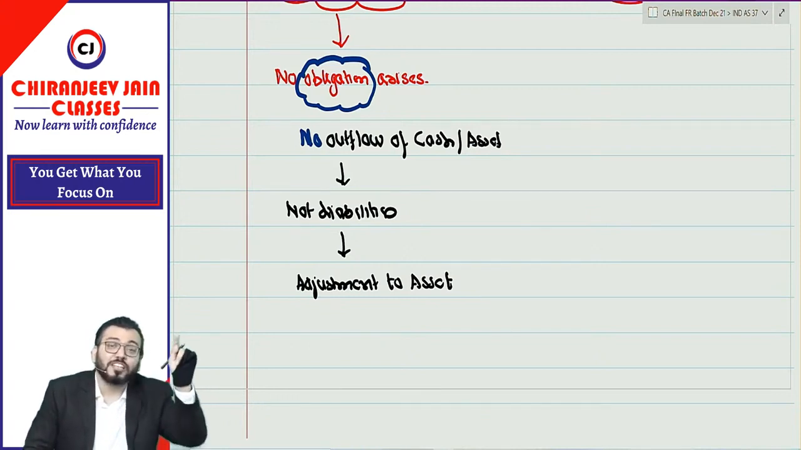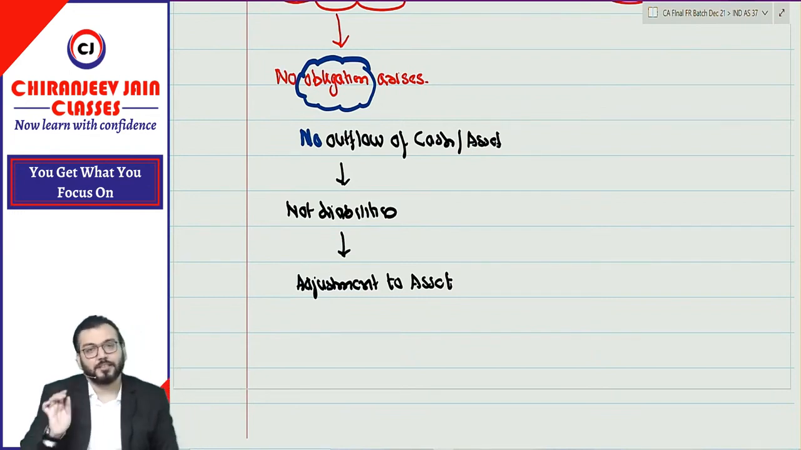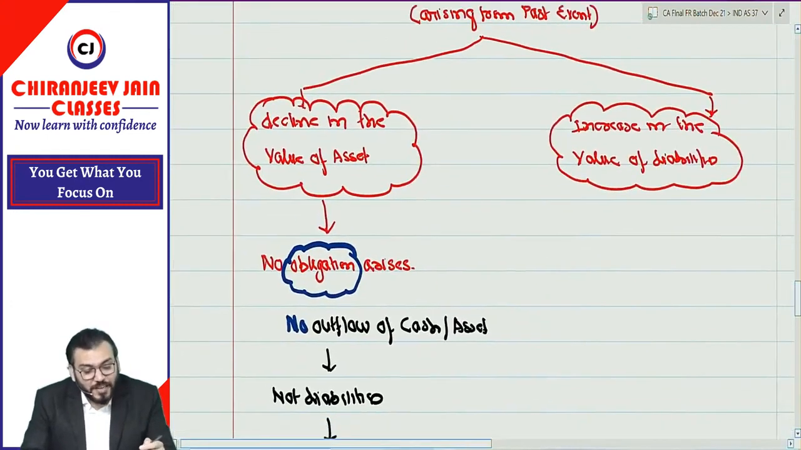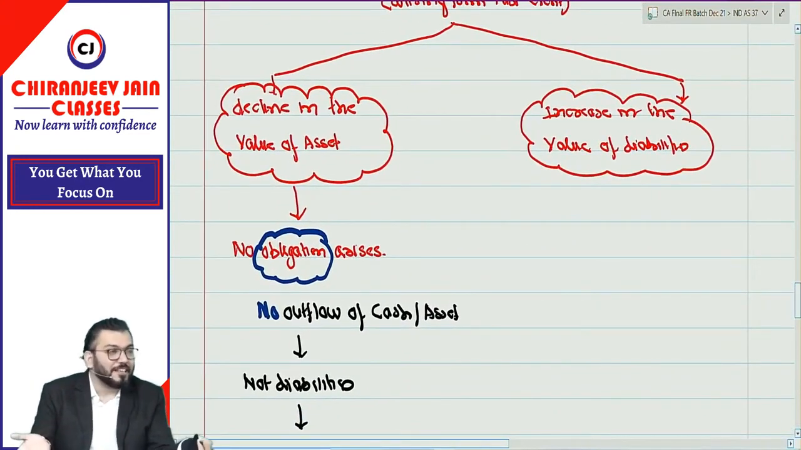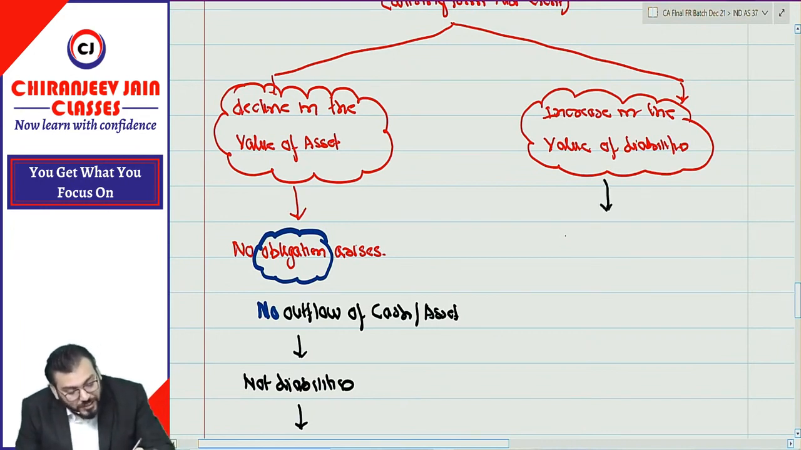So that provision for decline in the value of investment is an adjustment to asset. That is not a liability. Similarly, provision for doubtful debt is an adjustment to asset, but it is not a liability. Means when I am saying increase in the value of liabilities, of course these are liabilities. So when I am saying increase in the value of liability, it will give rise to obligation. Obligation arises.